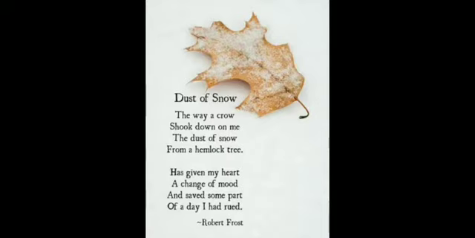Your English teacher will be starting a new poem, and the name of the poem is The Dust of Snow. It is the first poem of your book, First Flight. So, we'll be starting this poem today. And this poem is written by Robert Frost.